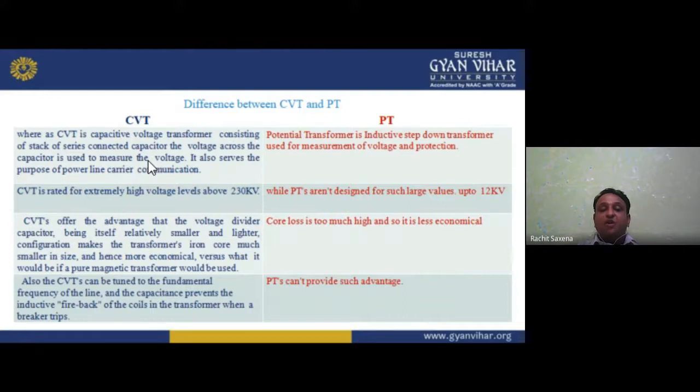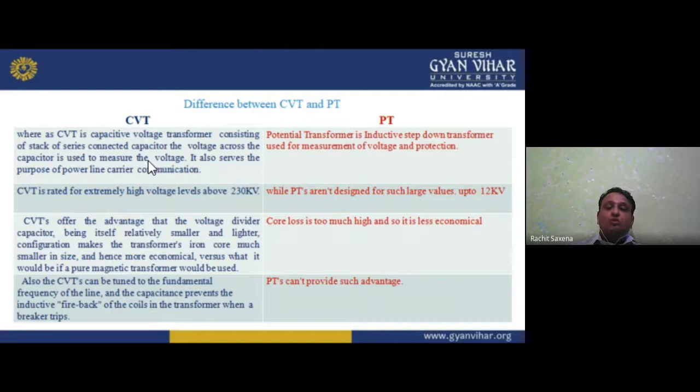Now CVT offers the advantage of the voltage divider capacitor being itself relatively smaller and lighter. This configuration makes the transformer iron core much smaller in size, and hence more economical versus what it would be if a pure magnetic transformer were used.